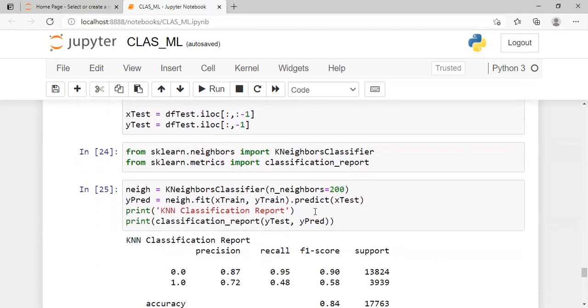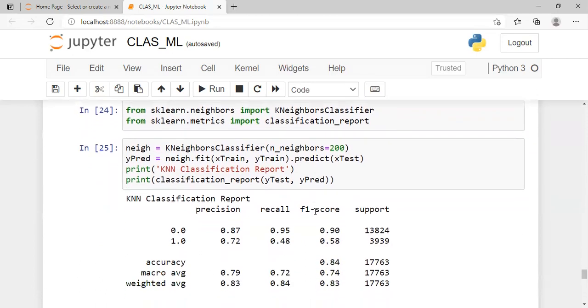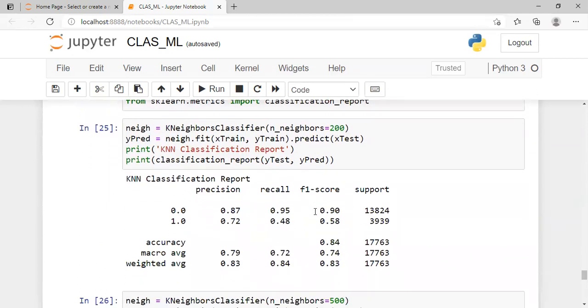For line 24, this is to load the library for KNN. And then line 25, which means n is 200. This is to make a prediction using the KNN library, and the accuracy is 0.84.